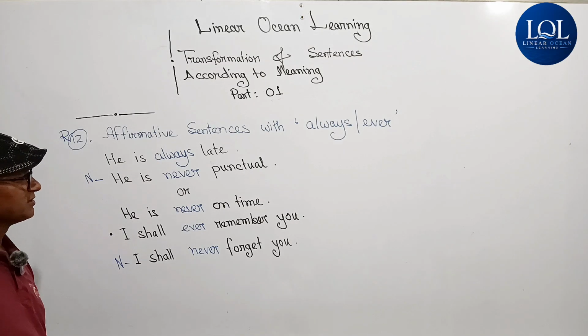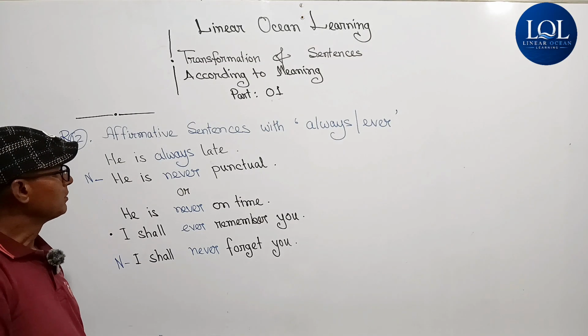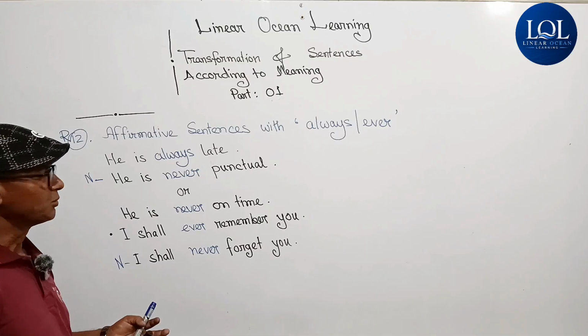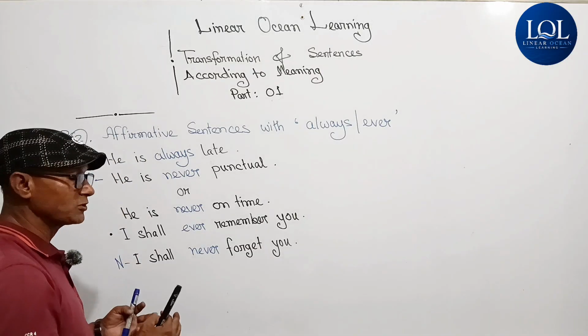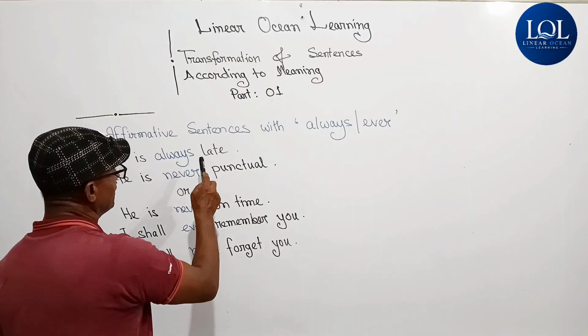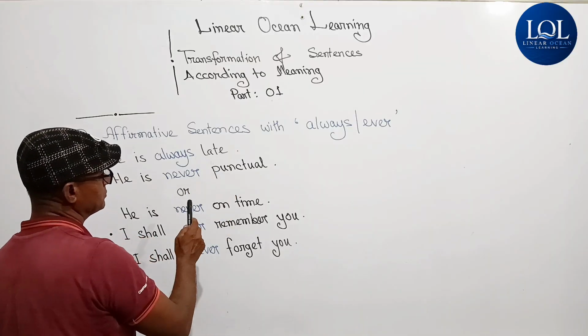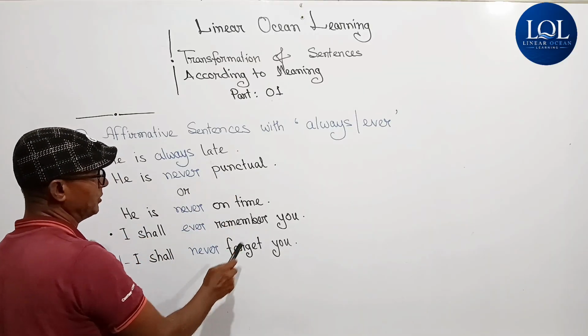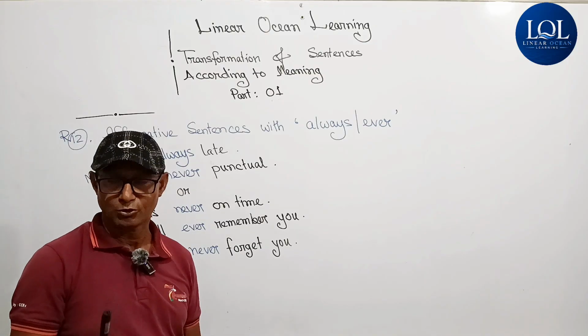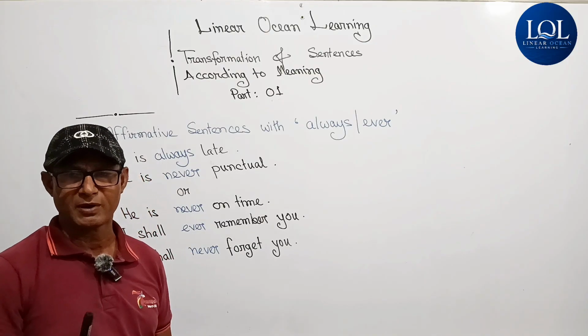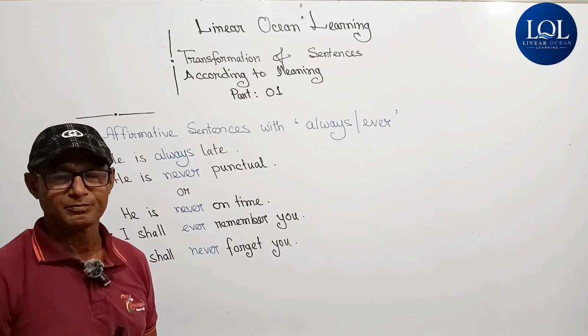Dear students, there are many words which have opposite meanings, like late, punctual or on time, remember, forget. There are these words in your books, so go through the page and learn them.